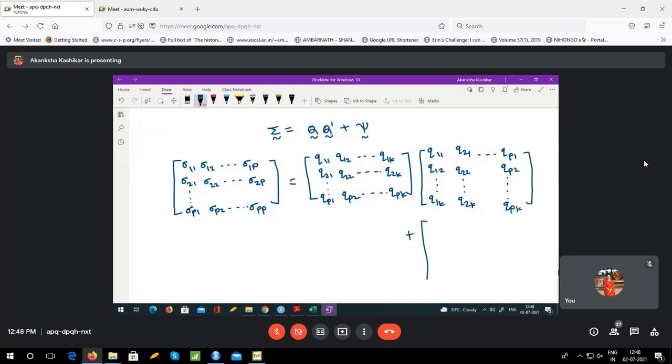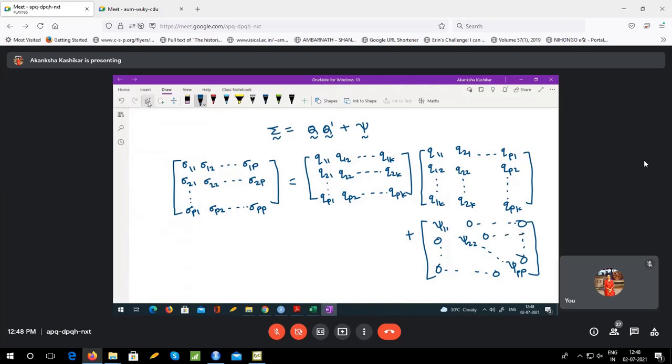plus psi is a diagonal matrix, so I would have psi 1 1, psi pp, and all the other entries as 0. Okay.